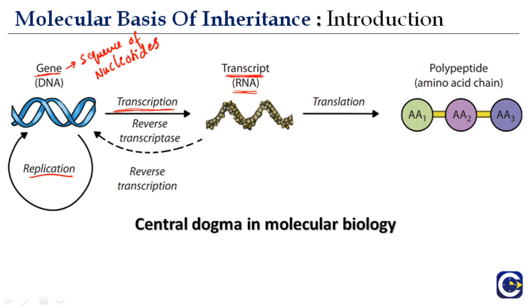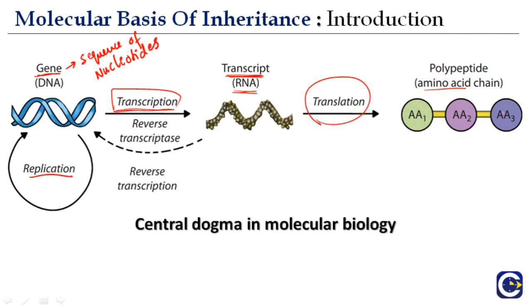Then when RNA is converted to a sequence of amino acids, it is called translation. So the first step is transcription, then translation. Conversion of DNA to RNA, or gene to transcript, is by transcription, and RNA to a polypeptide, or the transcript to an amino acid chain, is called translation.